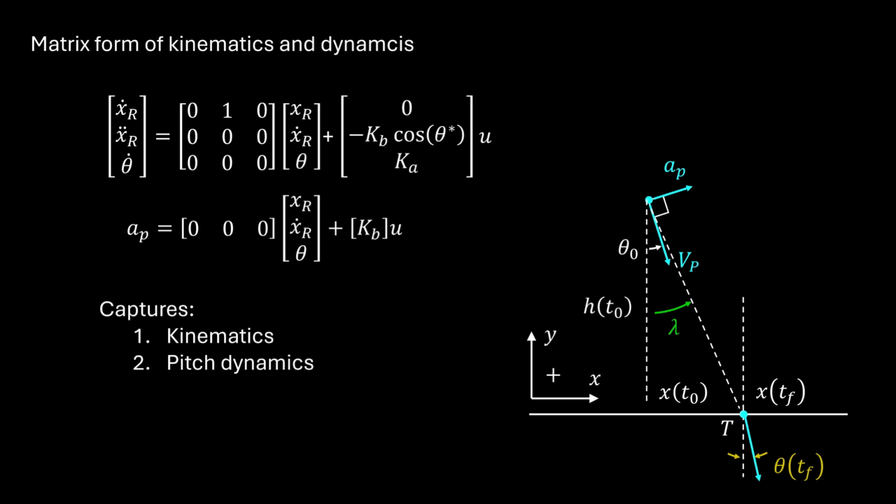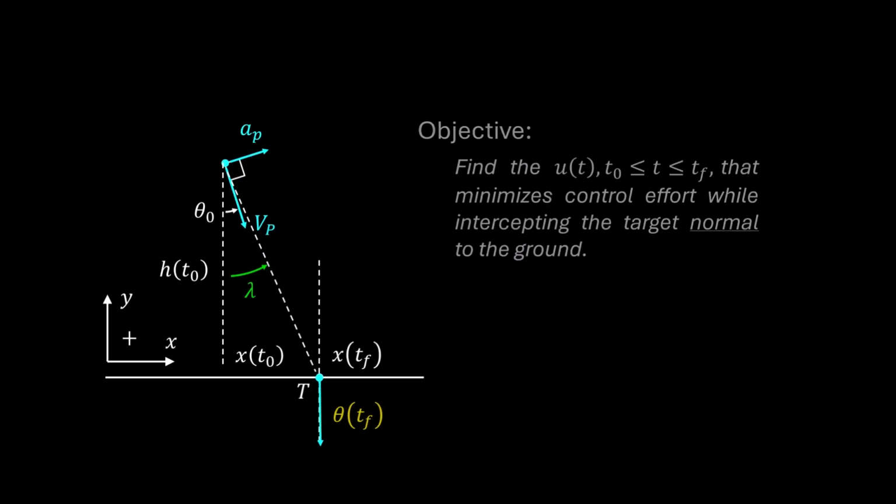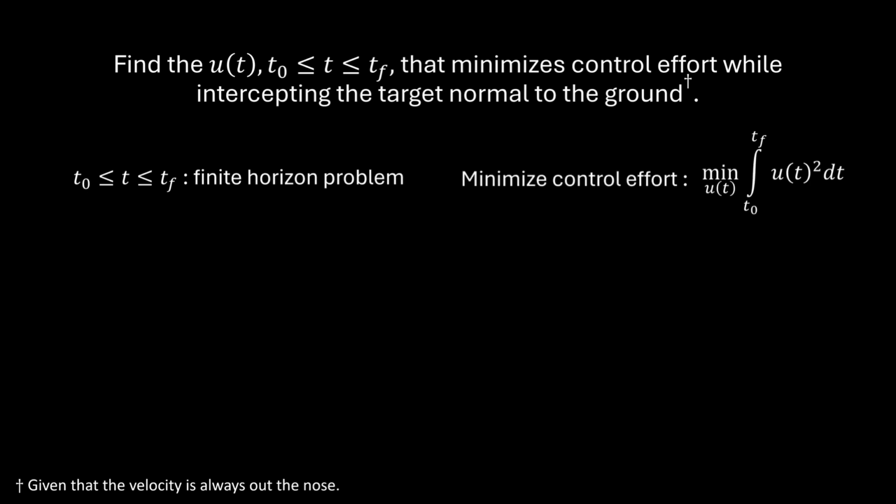We're now ready to pose the problem statement. Our problem objective is to find the control signal that minimizes control effort while hitting the desired point, normal or perpendicular to the ground. Let's translate this statement mathematically. Find the control signal over t0 to tF. That is, we're looking for a control signal that accomplishes our objective over a finite time interval. Next, we seek to minimize control effort, where here, effort means the square integral of the control input.